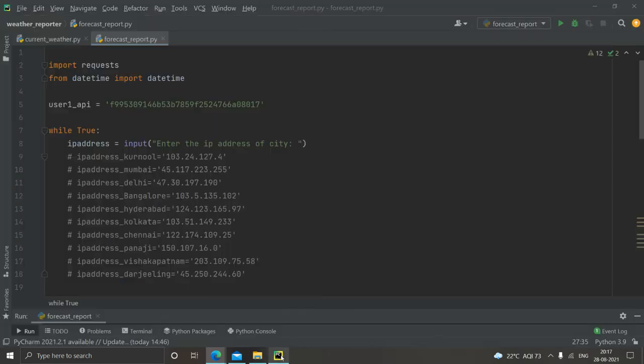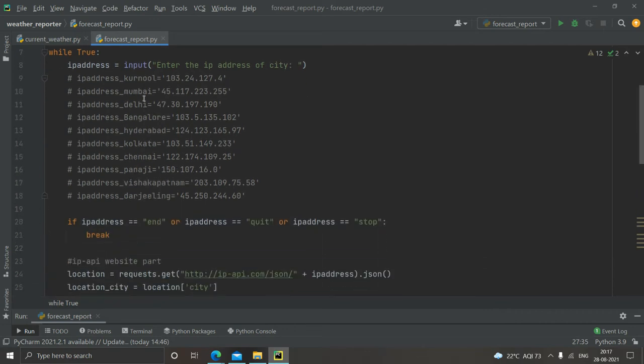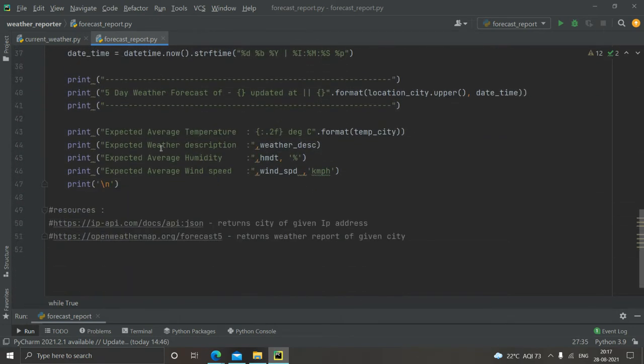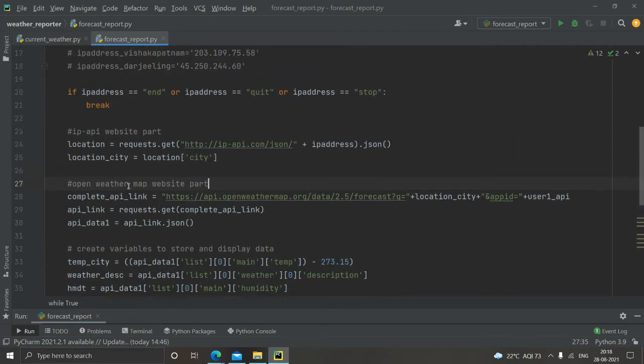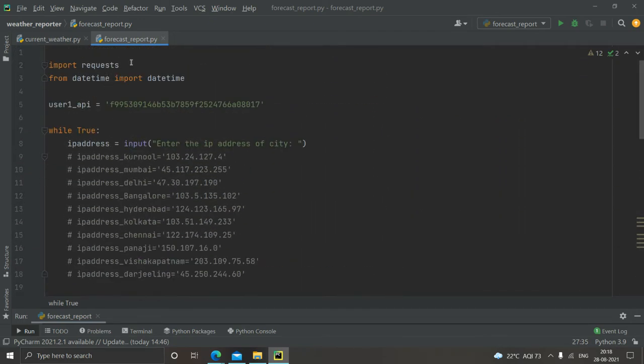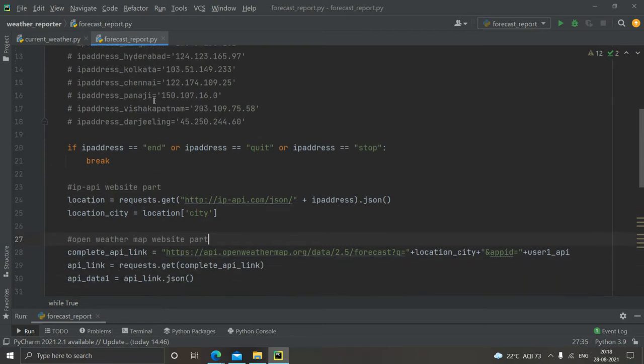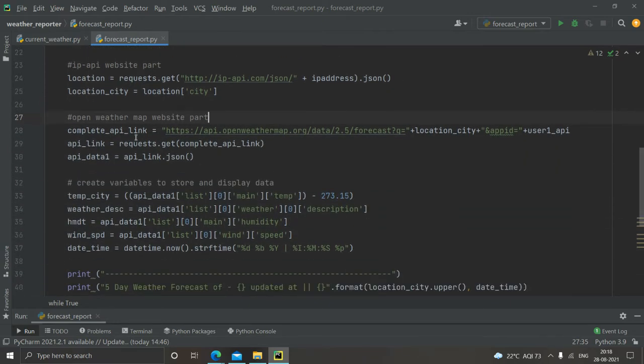Let's see the code. This is basically the code which we would be using to do the same. I'll give you a glance of the code currently and let's check it point by point later.